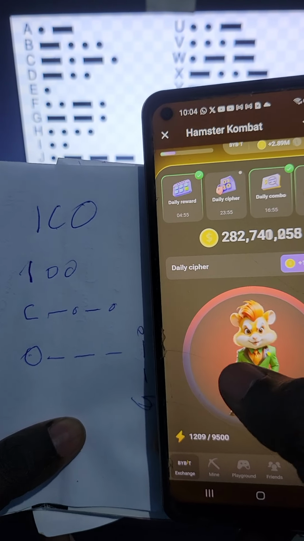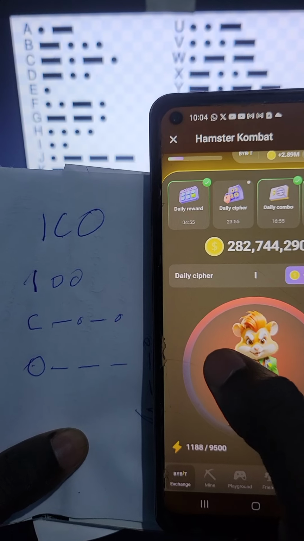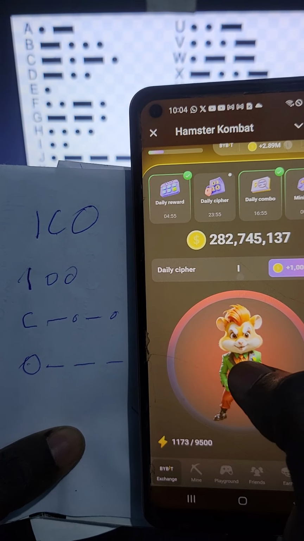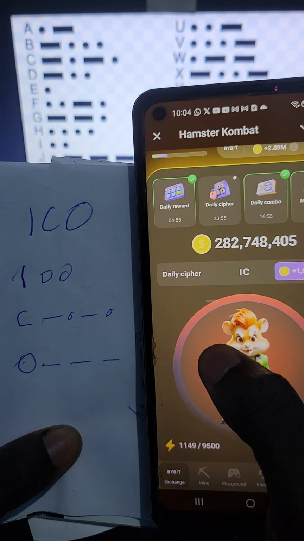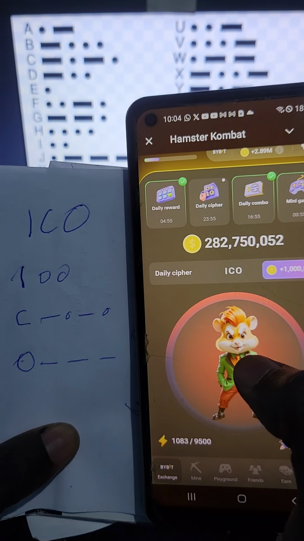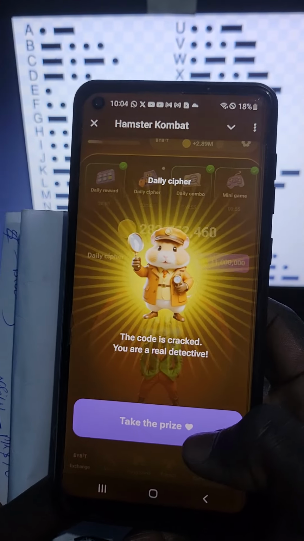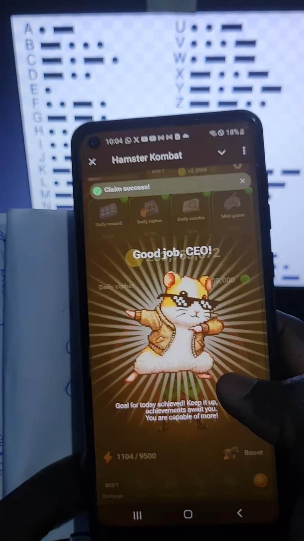So we start with I, which is tap tap. Then C, long press tap, long press tap. Then O, long press, long press, long press. And the word is ICO, or initial coin offering. Click on take the prize and you'll be good to go.